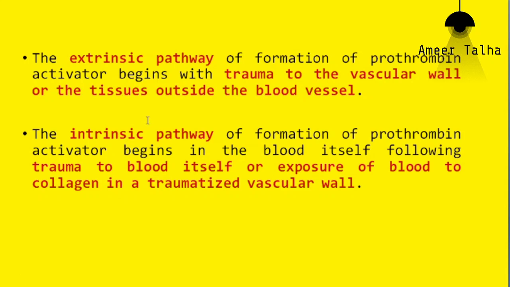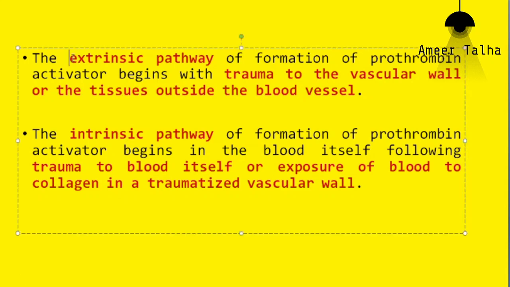And the stimulatory factors are different in each case. The stimulatory factor for the extrinsic pathway is activation of tissue factor. Factor 3 is tissue factor. Sometimes it is labeled as TF in capitals. So remember, tissue factor, factor 3, is the stimulatory factor for the extrinsic pathway. And if there is tissue trauma, trauma to the vessel wall, or even trauma to the tissues present outside the vessel wall, this will stimulate the tissue factor and the extrinsic pathway will be initiated.